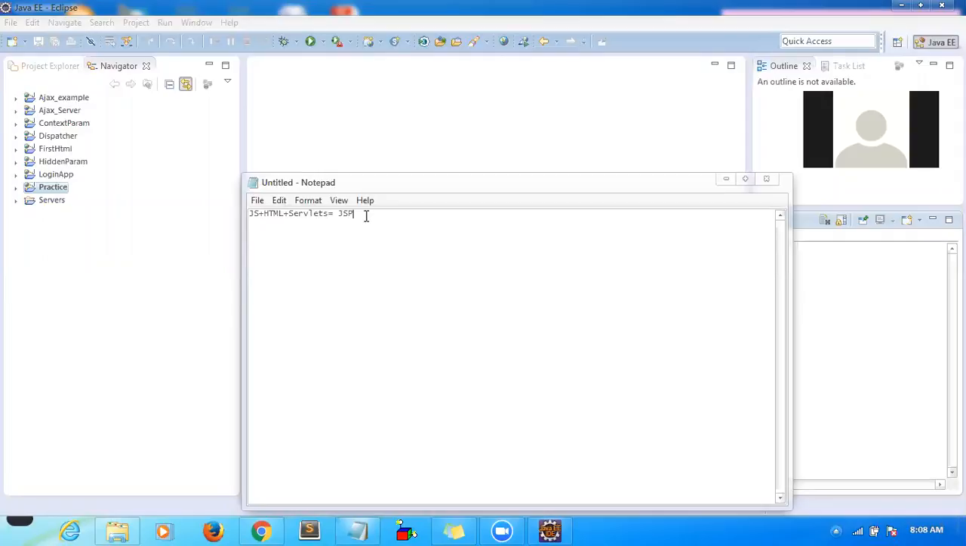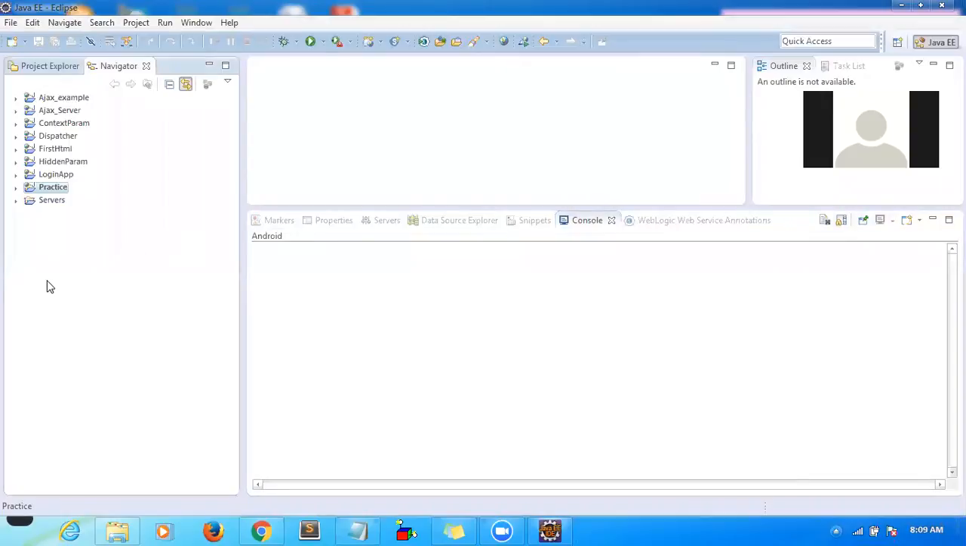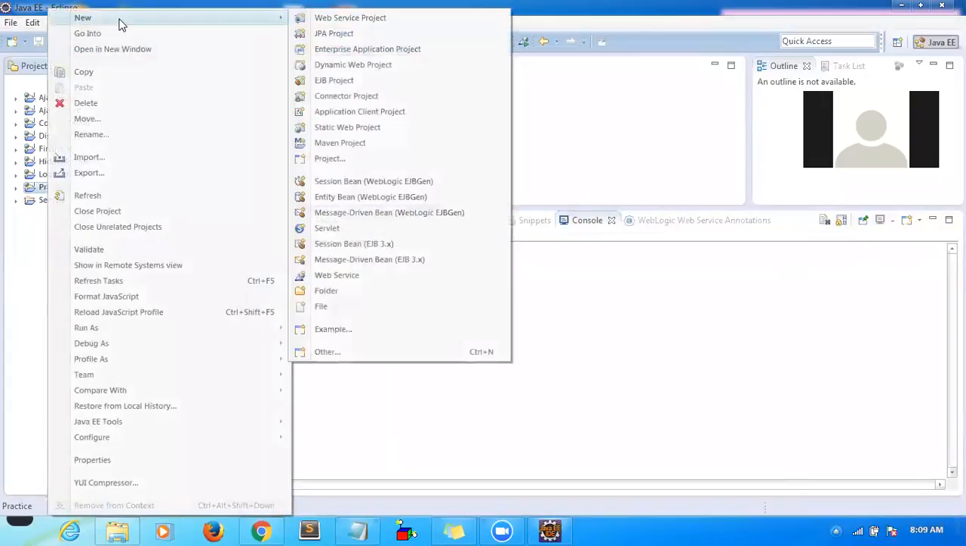And the second thing is, whenever you write a JSP, deploy it, and hit the first request, at that time this JSP will be converted to a servlet. So JSP is kind of HTML. Okay, let me create a simple application so that it will make sense for you.